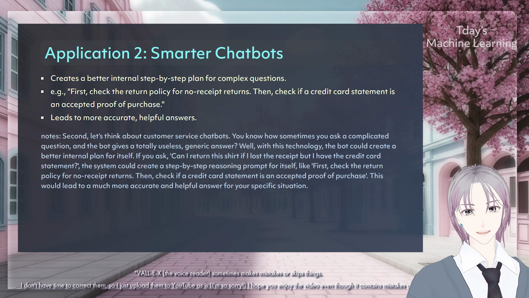Second, let's think about customer service chatbots. You know how sometimes you ask a complicated question, and the bot gives a totally useless, generic answer? Well, with this technology, the bot could create a better internal plan for itself. If you ask, could I return this shirt if I lost the receipt, but I have the credit card statement? The system could create a step-by-step reasoning prompt for itself. Like, check the return policy for no receipt returns, and check if a credit card statement is an accepted proof of purchase. This would lead to a much more accurate and helpful answer for your specific situation.